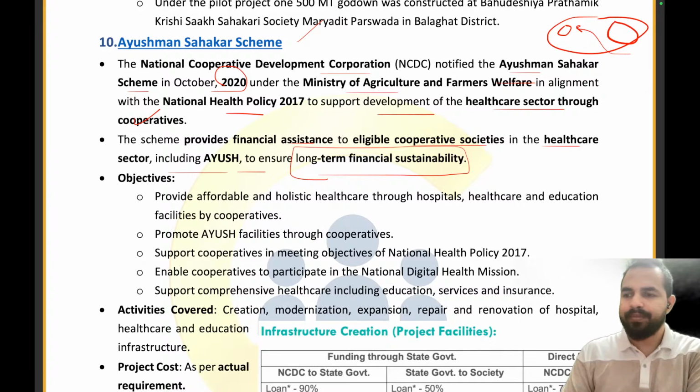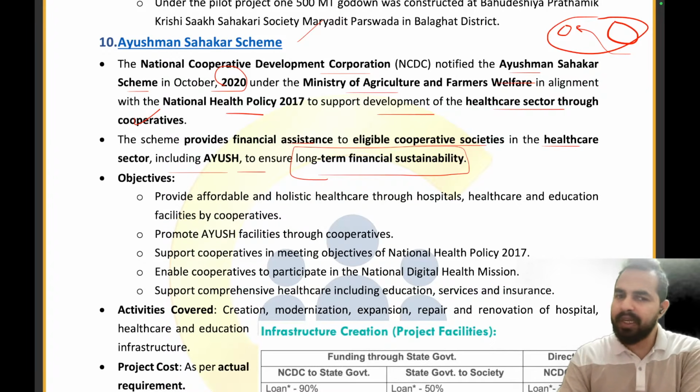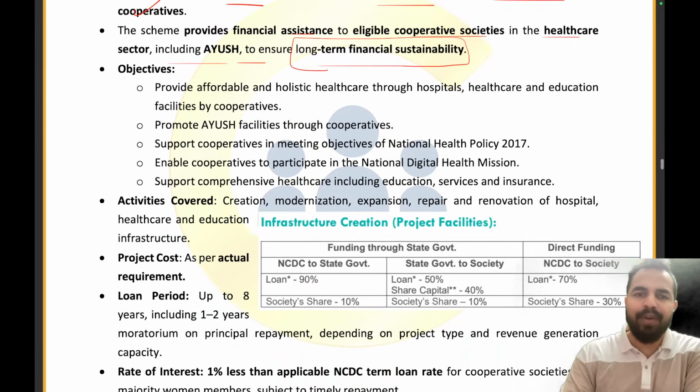Clear everyone? Are you guys getting the point? So the scheme provides financial assistance to the eligible cooperative societies in the healthcare sector, including Ayush, to ensure long-term financial sustainability, to offer the financial services to the societies which are having the objective of coming up with the healthcare facilities in the areas. Clear? Now, what is the objective? To provide affordable and holistic healthcare through hospitals, healthcare, and education facilities.